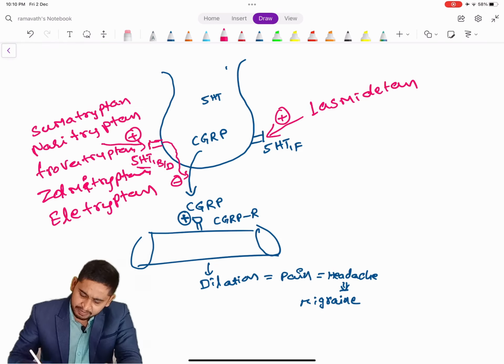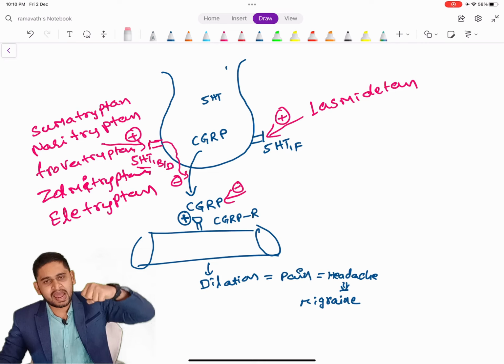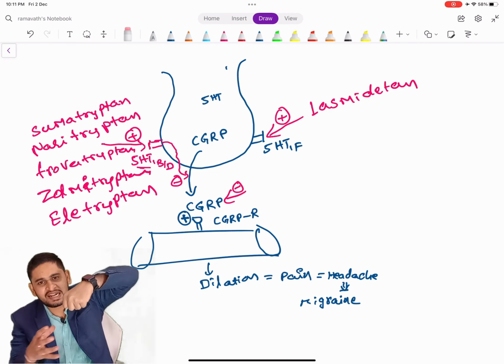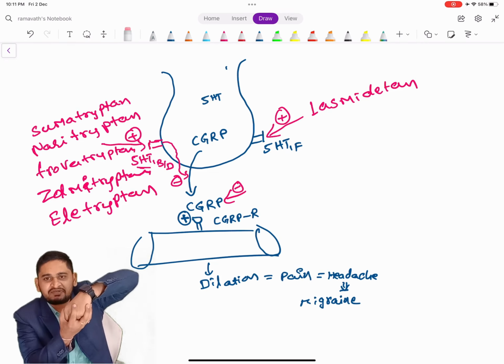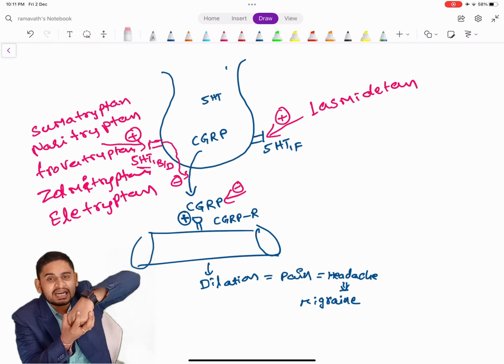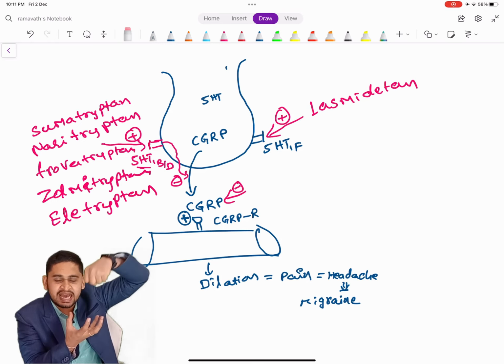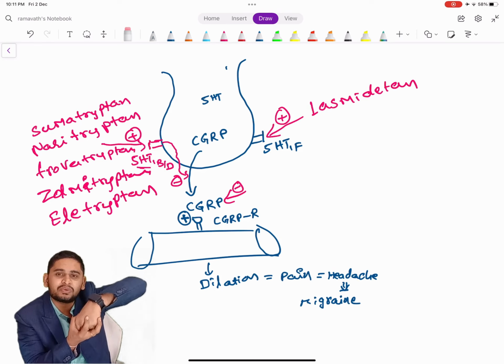There are also drugs which act directly onto the CGRP ligands. This is the CGRP ligand, which gets fitted into the CGRP receptor. Now this condition is called complementary. Complementary means the ligand is directly getting fitted into the receptor.